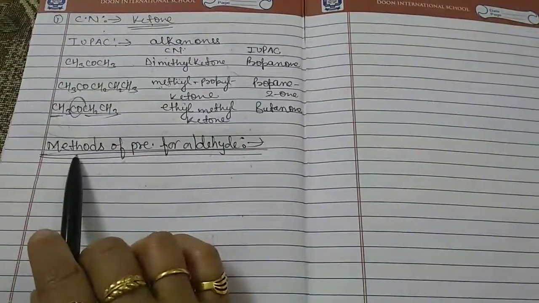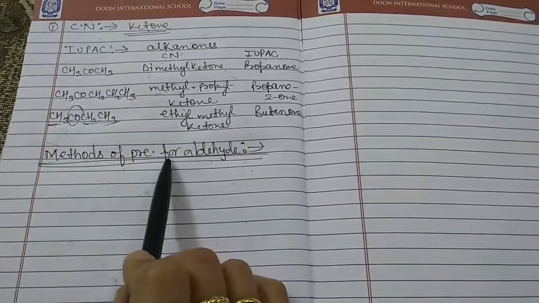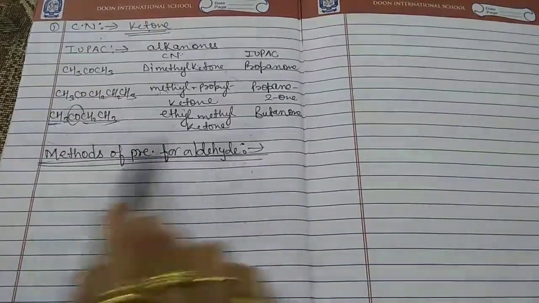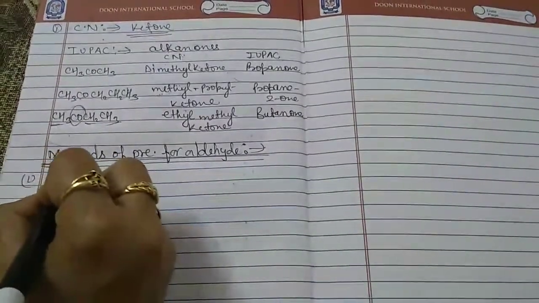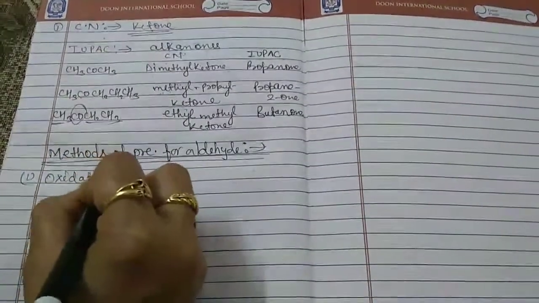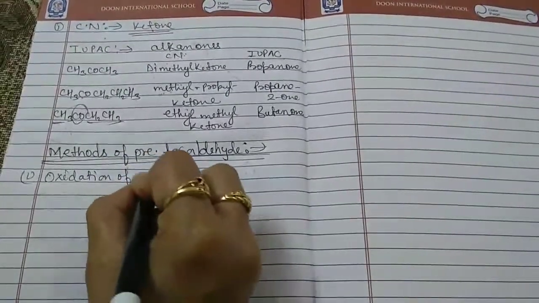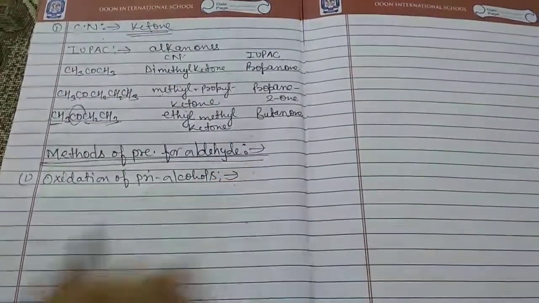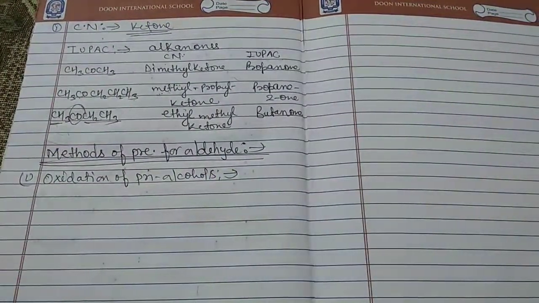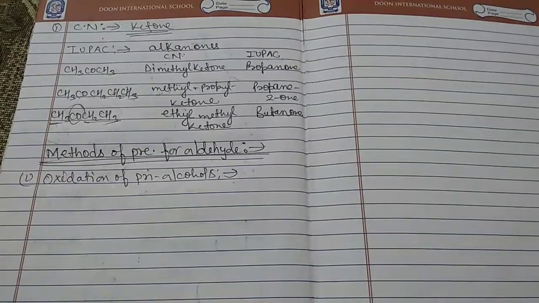Now the next topic is methods of preparation of aldehydes. These are the methods for the preparation of aldehydes. The first method is the oxidation of primary alcohol. The oxidation is normally carried out with acidified K2Cr2O7, or alkaline potassium permanganate, or chromic trioxide, and even with sulfuric acid.